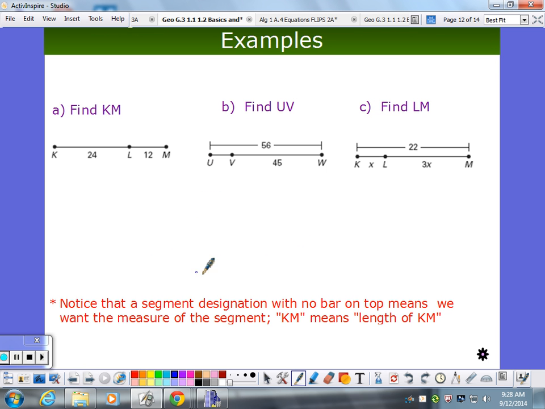All it is. Okay, so here are some examples I have. So if we want to find KM, now here's an important thing. Notice that a segment designation with no bar on top means we want the measure of the segment. If I want segment KM, I say KM with a little bar on top. If I want the length of KM, this is really important and subtle, so please make sure you're listening, we just say KM with nothing on top. If there's nothing on top, that means I want the length or the distance of that segment.